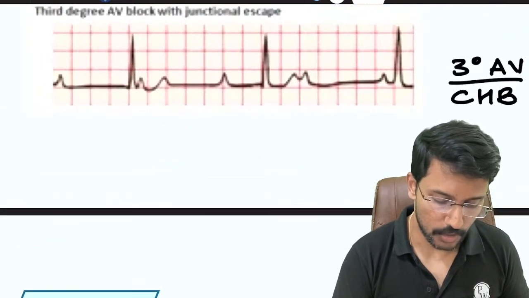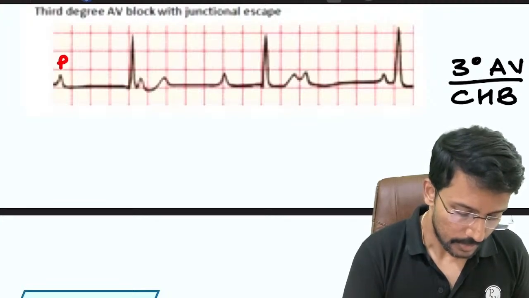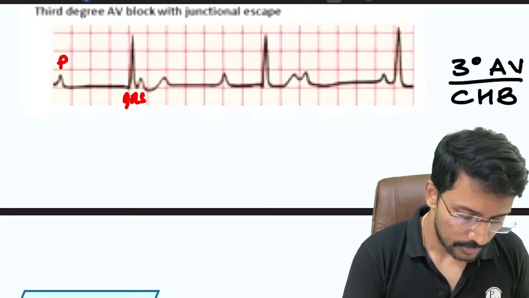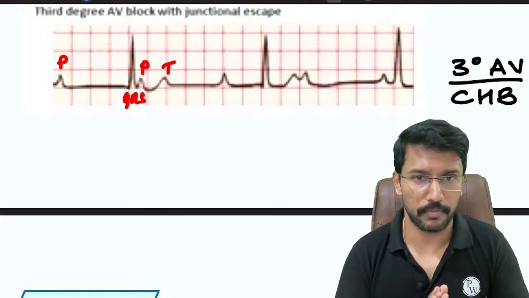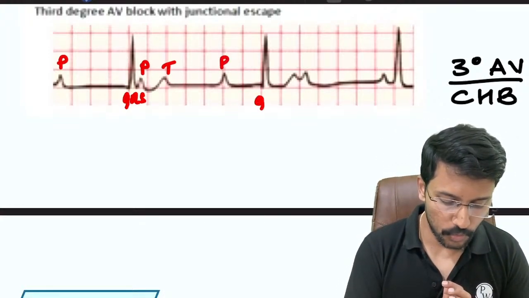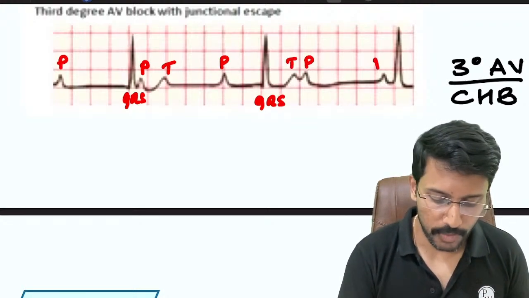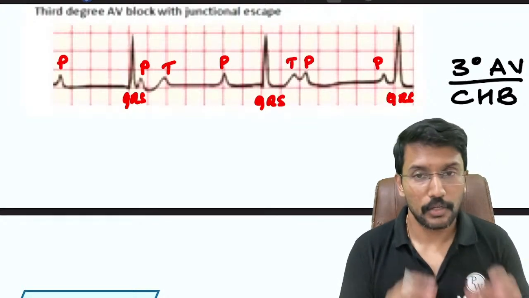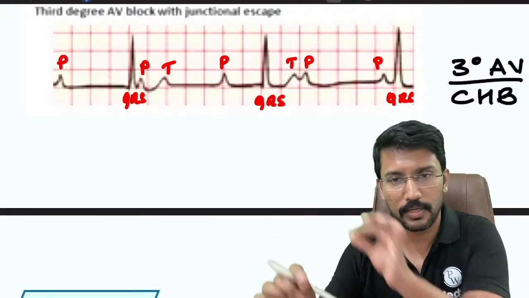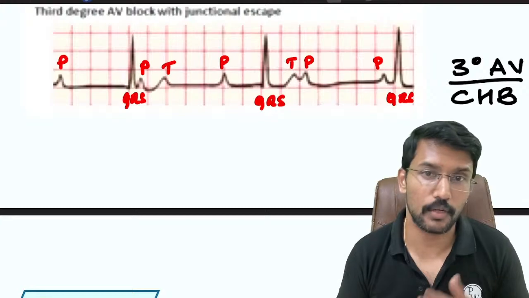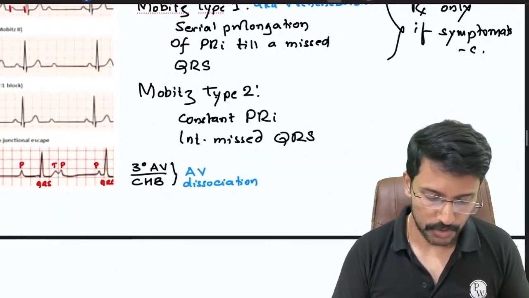or AV dissociation. Like you see in this ECG. Here you can get a P wave, right? Here I get a QRS. This is the T, and in between I have a P wave. So QRS followed by P wave. Again a P followed by QRS. This is T and then P, right? P followed by a P and then a QRS. So we don't have this relationship of P followed by QRS, again P followed by QRS. That is distorted or lost. This is what we call third degree AV block or AV dissociation.